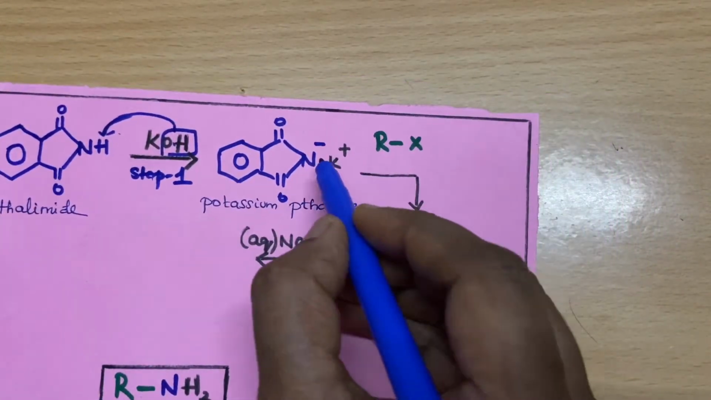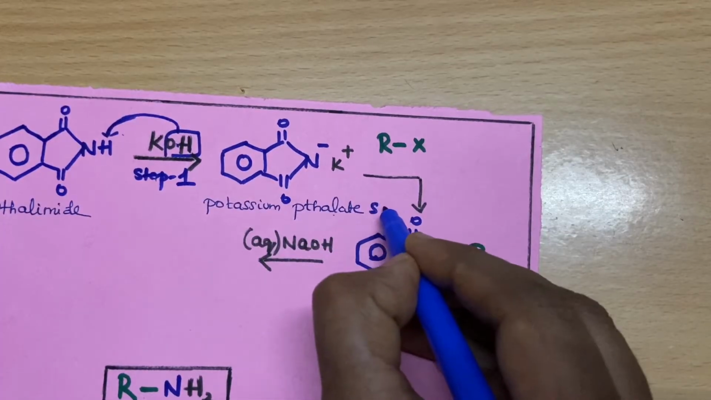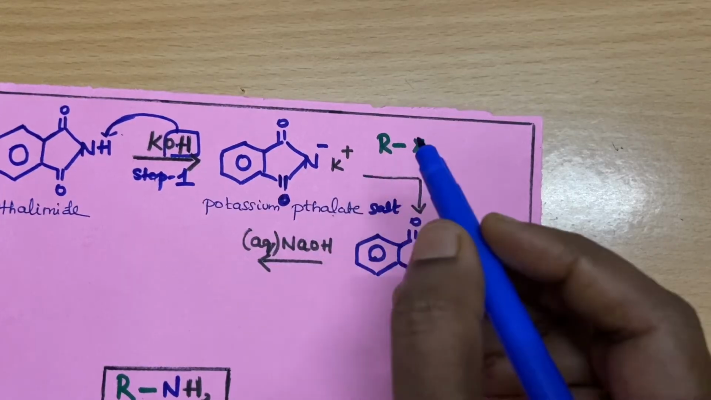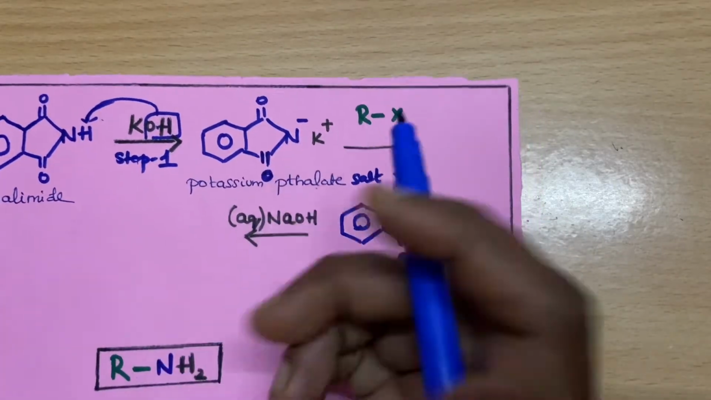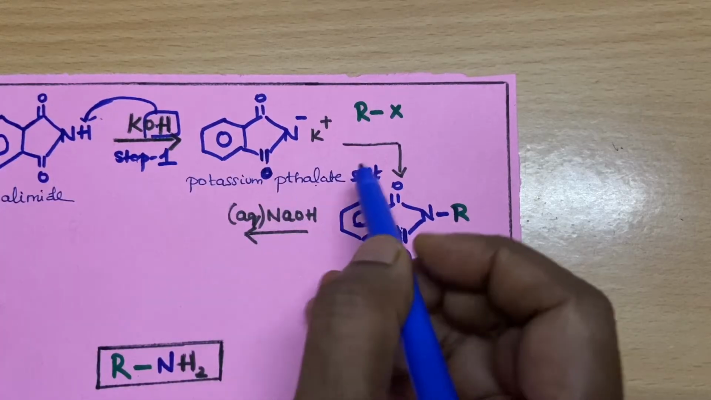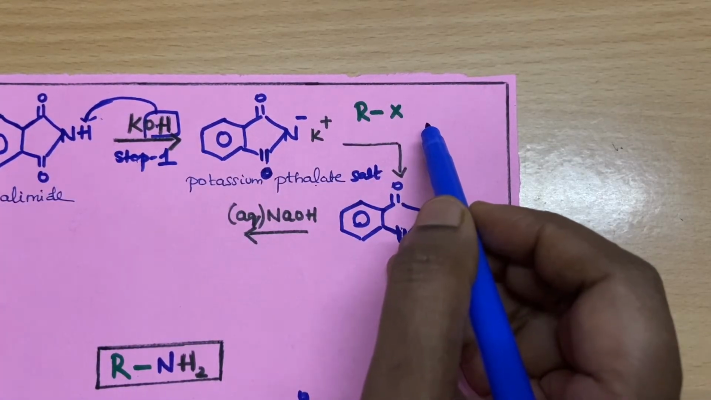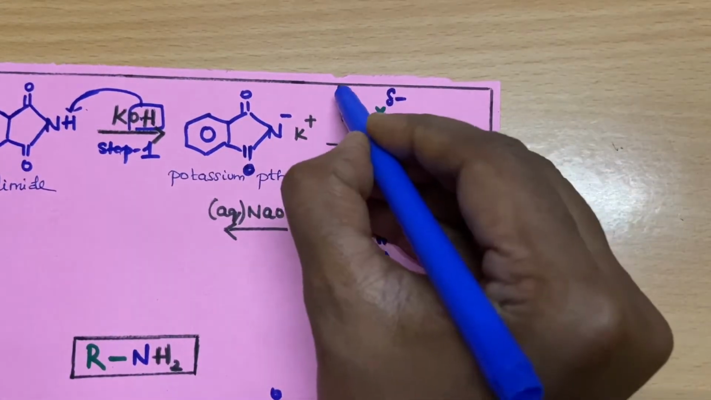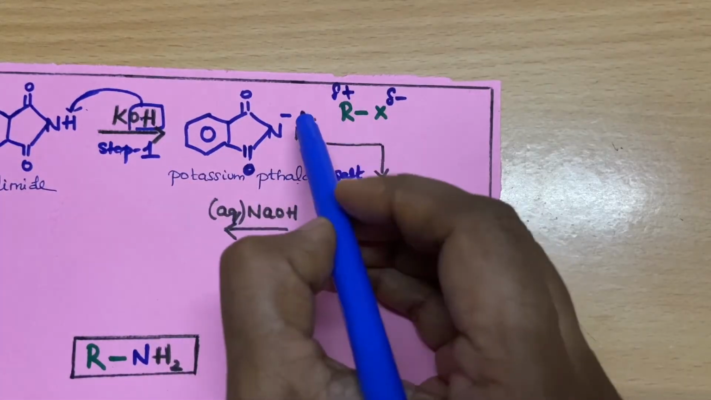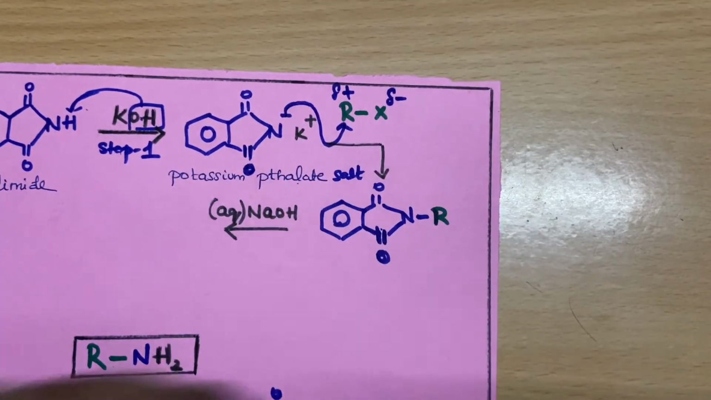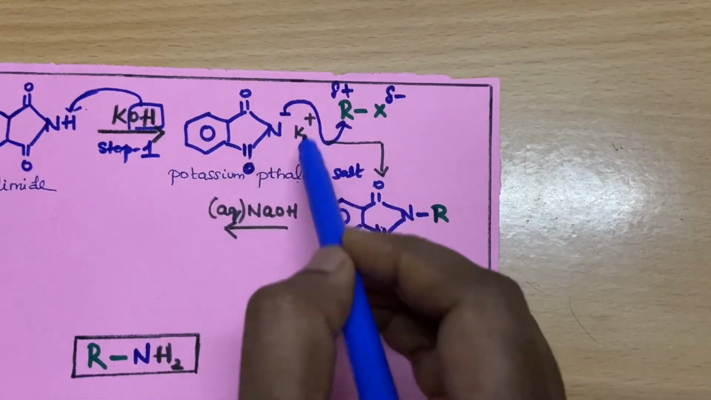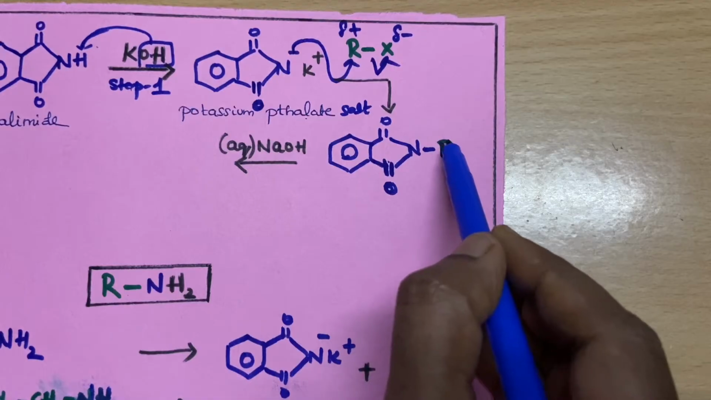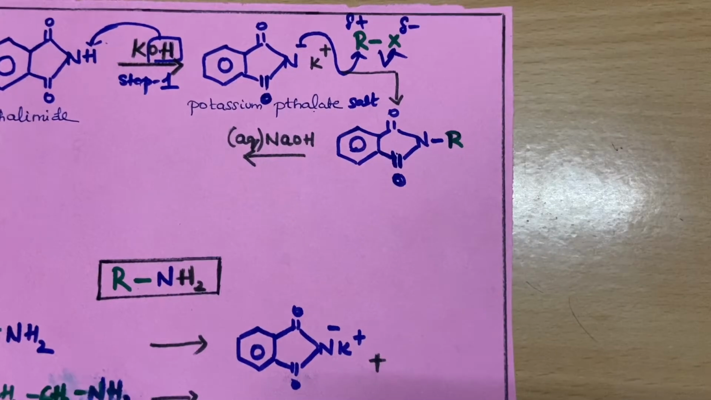So we are going to get potassium phthalimide. This is a salt, readily and commercially available, students, and it can be stored. Then we are going to treat the potassium phthalimide salt with the corresponding alkyl halide, RX. This carries a negative charge and this a partial positive charge. So here a nucleophilic substitution reaction takes place, and thereby your R has been attached to the nitrogen. So now what do we have to do?